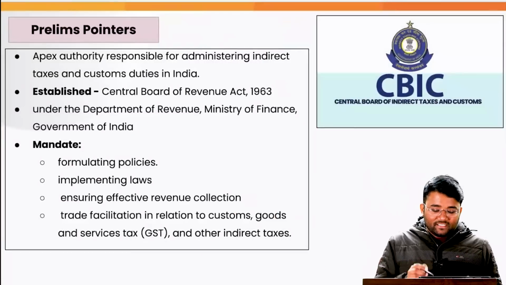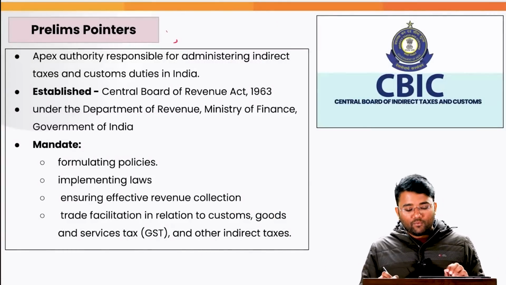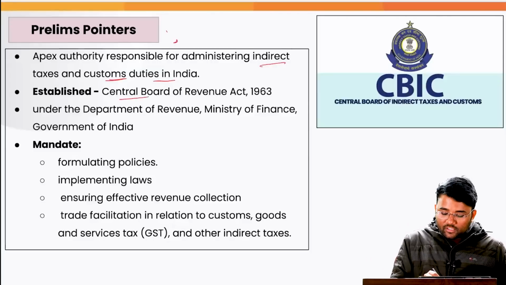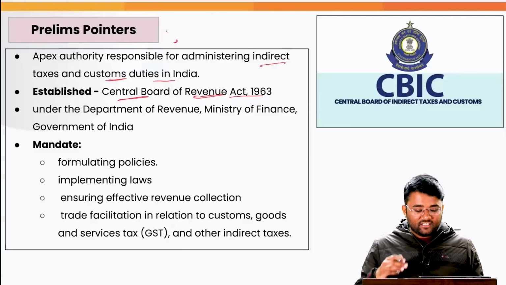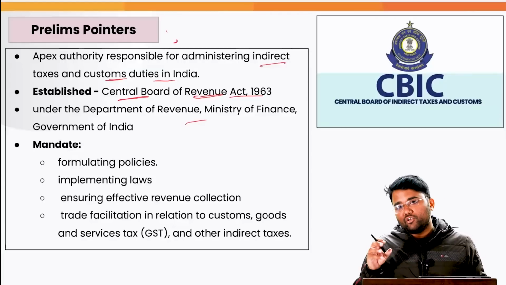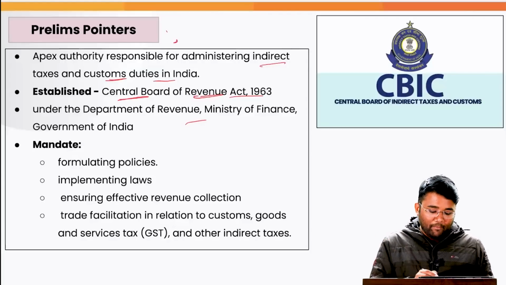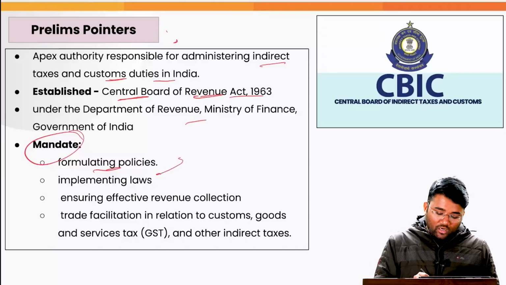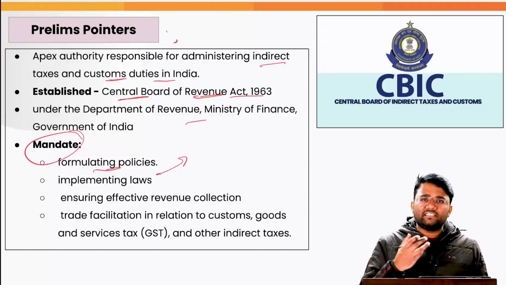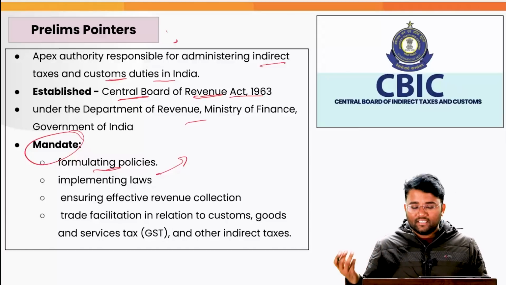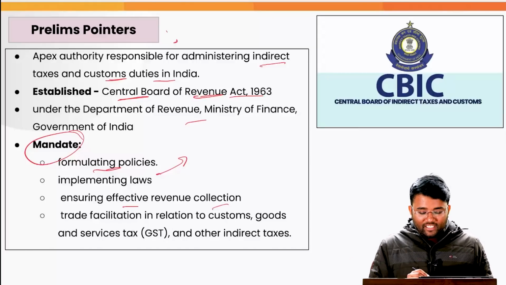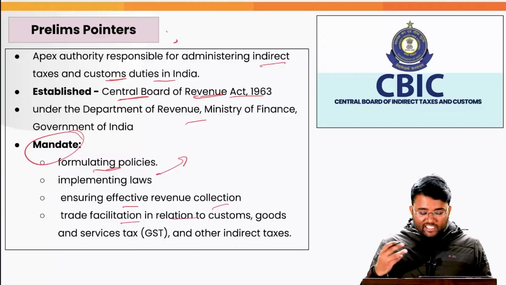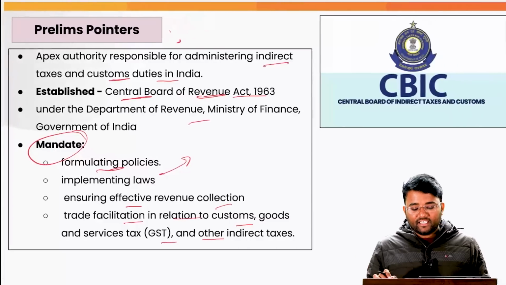So CBIC is the apex authority which is responsible for administering indirect taxes and customs duties in India. It was established by the Central Board of Revenue Act 1963, and it is under the Department of Revenue, Ministry of Finance. The mandate of this CBIC is to formulate policies and implement the laws of the Government of India, whether related to indirect taxes like GST, etc., ensuring effective revenue collection and how the government's kitty can be further improved, and trade facilitation in relation to customs, goods and services tax and other indirect taxes.